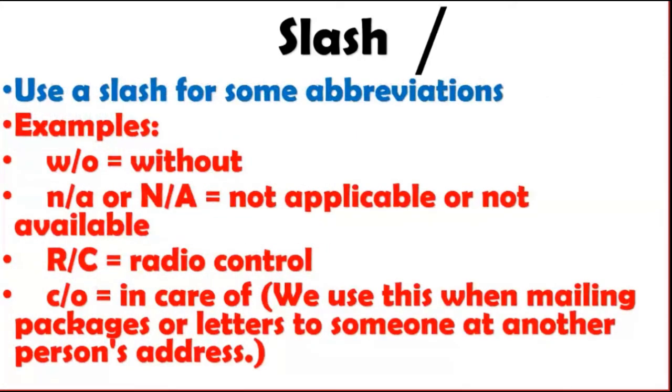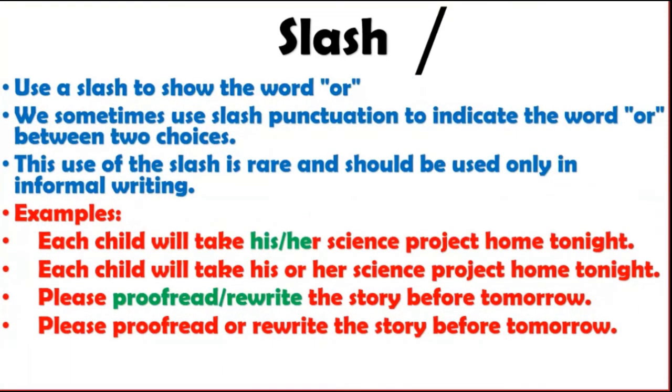We use a slash in some abbreviations. W/O means without, N/A means not applicable, R/C means radio control, C/O means in care of. So we generally use an oblique in care of. Use a slash to show the word or, meaning it is also used in place of or. See, his/her, the oblique means or. So if you want to use an oblique in place of or, you can use it. Proofread/rewrite. Right? So an oblique can be used in place of or.